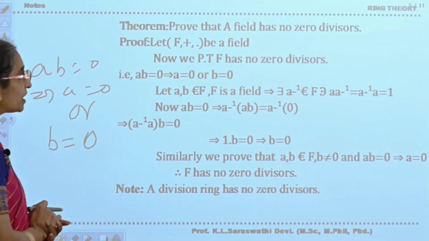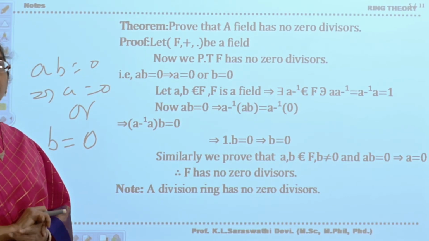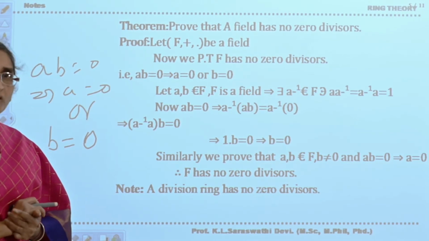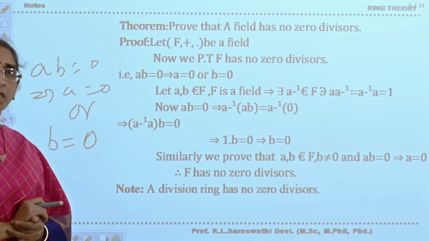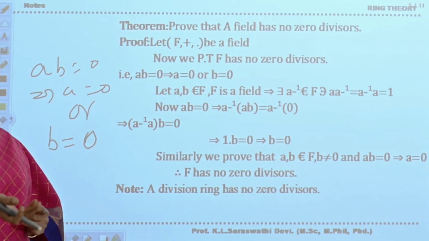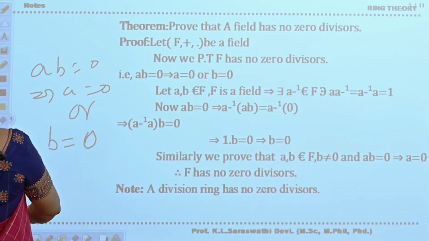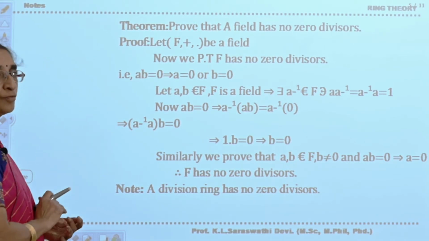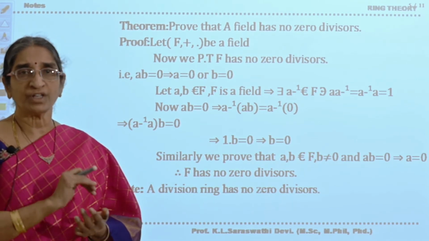Now consider a field F. According to the definition, what is F? F is a commutative ring with unity, and every non-zero element must possess its multiplicative inverse. A field can also be explained in this way. When will you say that (F, +, ·) is a field?